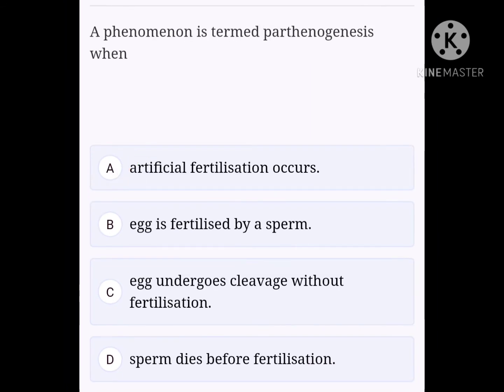Okay, next question. A phenomenon is termed parthenogenesis when option A, artificial fertilization occurs, option B, egg is fertilized by a sperm, option C, egg undergoes cleavage without fertilization, option D, sperm dies before fertilization. Easy one, guys, and the right option is C, egg undergoes cleavage without fertilization.